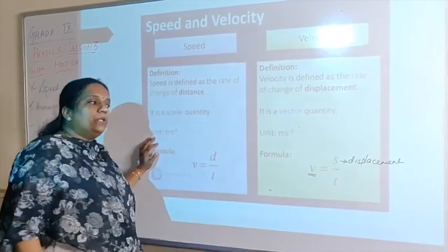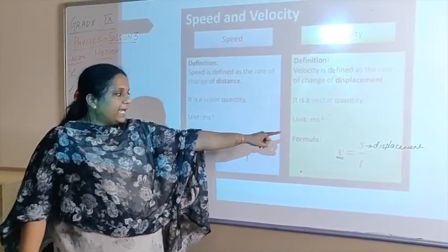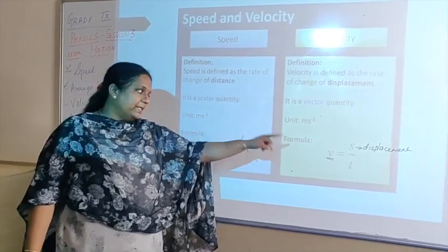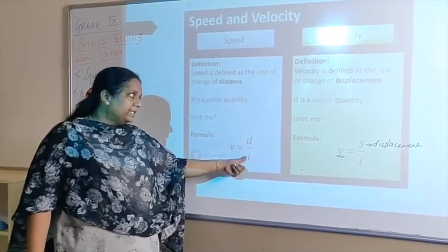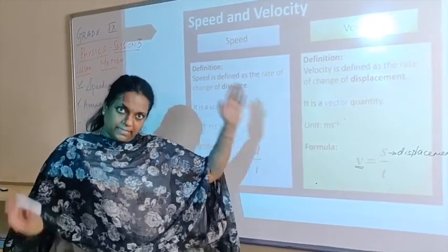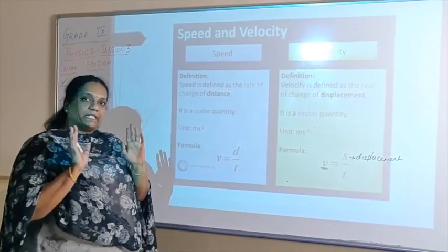So, V is equal to S by T is for calculation of velocity, and S there on the numerator represents displacement. So speed we get by dividing distance covered by time taken, and velocity we get by dividing displacement that happened by the time taken for the displacement.